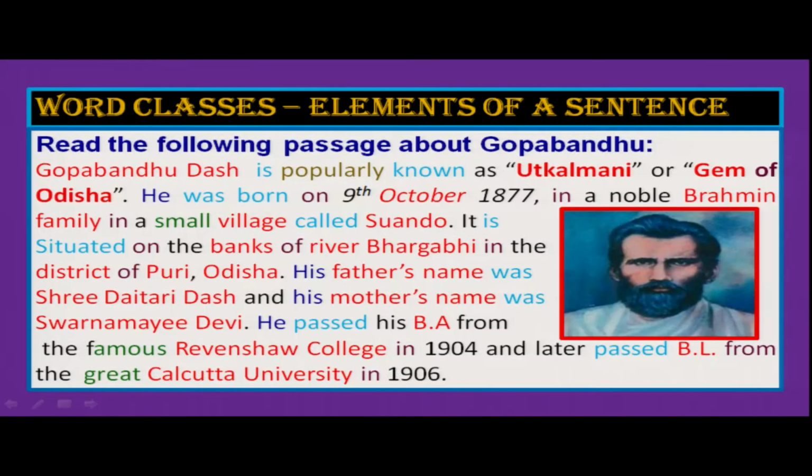And look at the verbs, they are in blue color: is, known, was born, called, is, was. So all these words, they are verbs. So verbs are one class or one category of words. And again look at the other words, right? You just see there are some words in brown color: of, in, then on, these are prepositions.